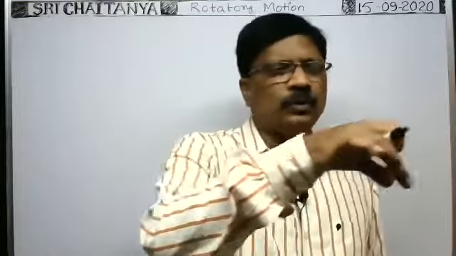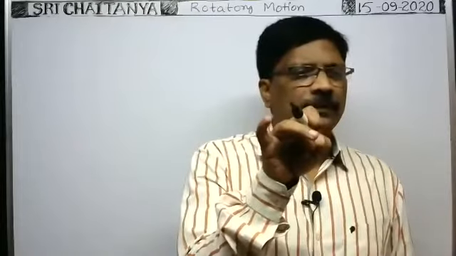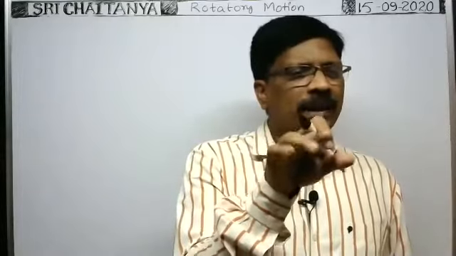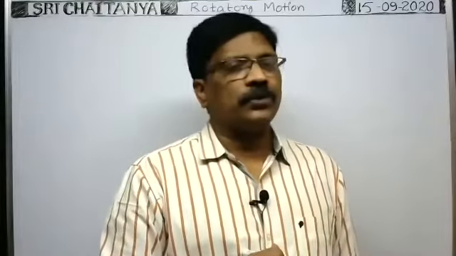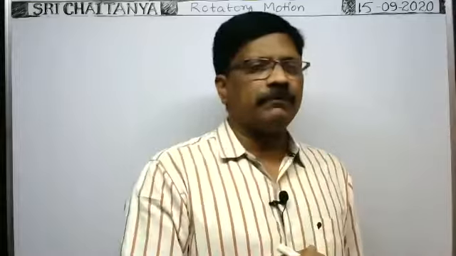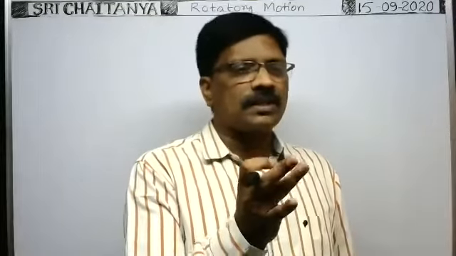Suppose you keep the uniform rod on the smooth horizontal surface, and just by means of your finger, you give an impulse to the rod at one end. Then immediately the rod will turn. That means the rod acquires rotatory motion. At the same time, the center of mass of the rod travels through a certain distance also. That means whenever the rod is made to collide with a particle having certain mass, with certain velocity or momentum, then the rod acquires translatory motion as well as rotatory motion.